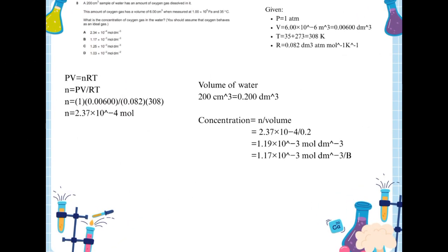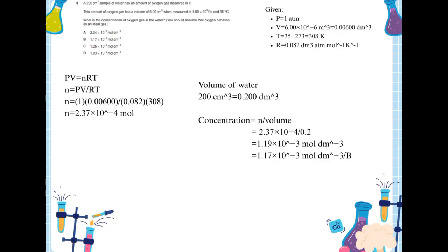Next, a 200 cubic centimeter sample of water has an amount of oxygen gas dissolved in it. This amount of oxygen gas has a volume of 6 cubic centimeters when measured at 1 times 10 to the power of 5 Pascal and 35 degrees Celsius. What is the concentration of oxygen gas in the water? So first I write the ideal gas equation, PV equals nRT. Next I convert the units.